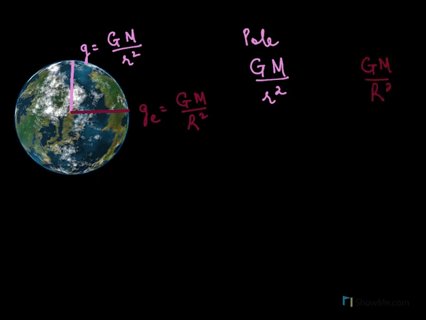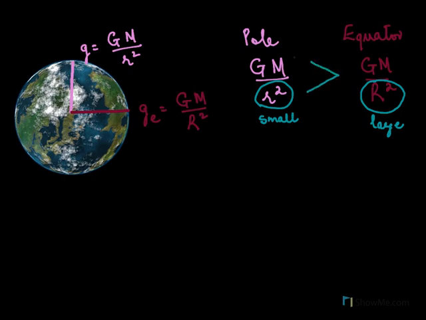Look at the denominators. Here this denominator is small. If the denominator is small, the fraction becomes larger. Here the denominator is large, so the fraction becomes small.